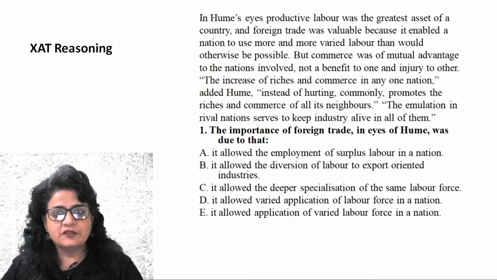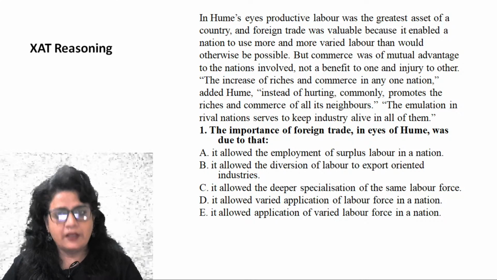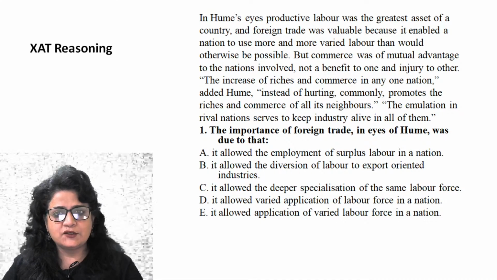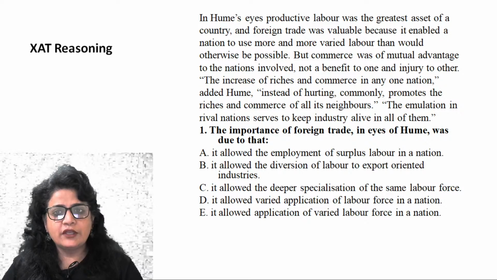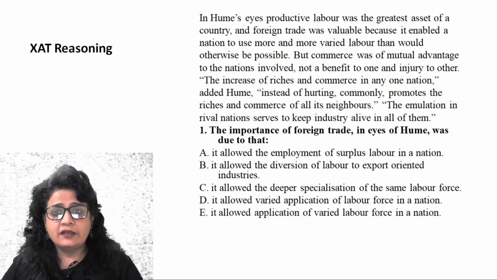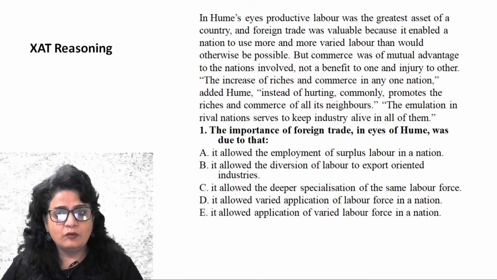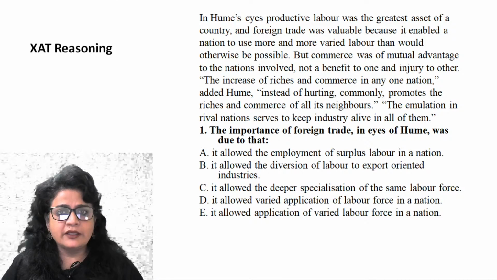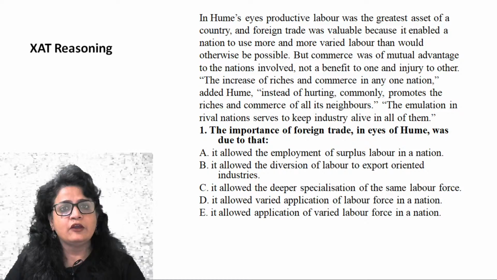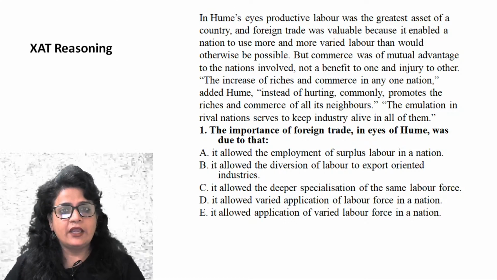So this is what we have understood so far. In Hume's eyes, as per Hume, productive labor was the biggest asset for a country, and foreign trade was also valuable because it allowed a nation to use more and more varied labor, which wasn't possible in other cases, because foreign trade is happening, so different kinds of labor are being used in the country.